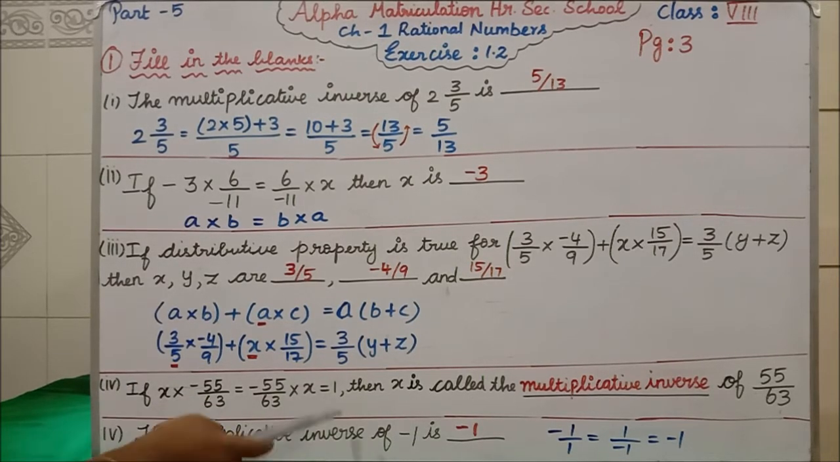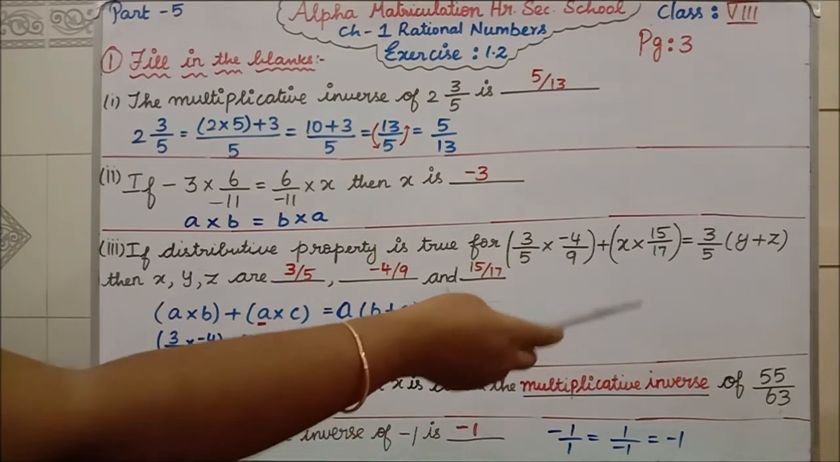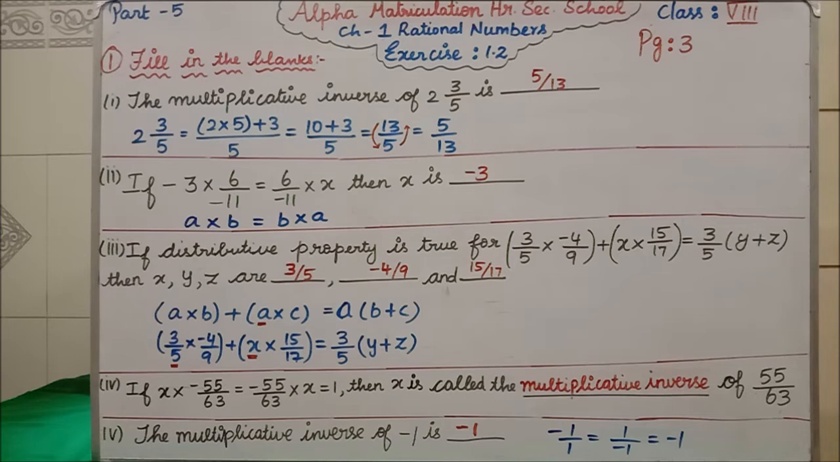Then x is called what? X is called the multiplicative inverse of 55 divided by 63. Clear? When these two multiply, if you are getting 1, then what I have told you, it is multiplicative inverse. Clear? Next, the last question is the fifth question.